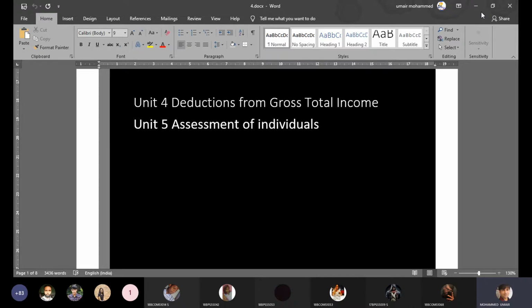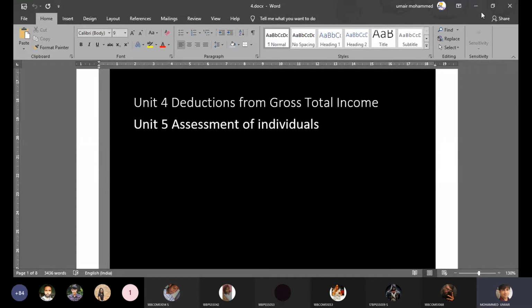So gross total income implies the summation of all the sources of your incomes, which in income tax we put under different heads. It's a total of different sources of income you have earned during the previous year, and there is no compulsion that you should earn from all the 5 heads. If you have only one source of income, that will be classified under one head, and that itself will become your gross total income.